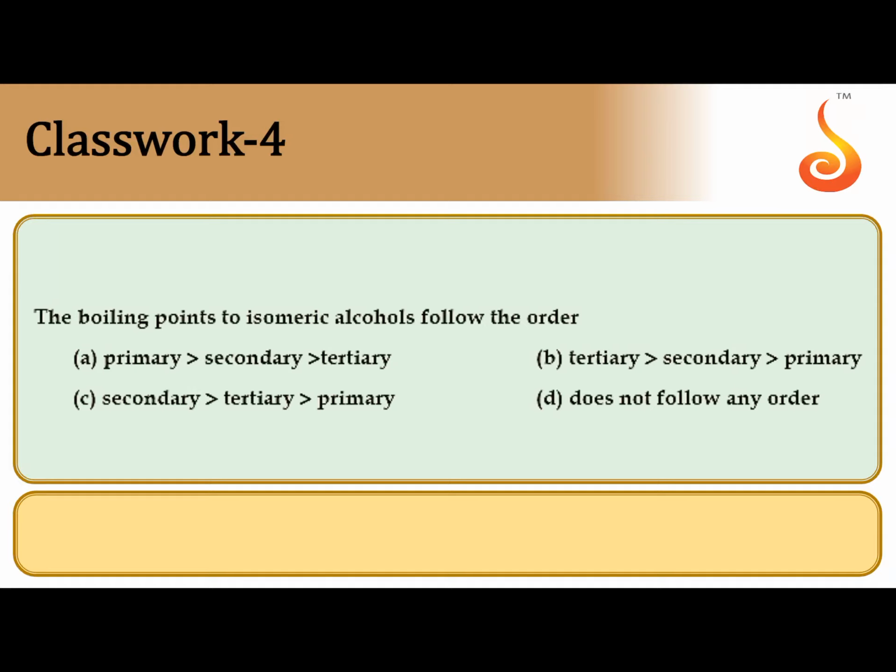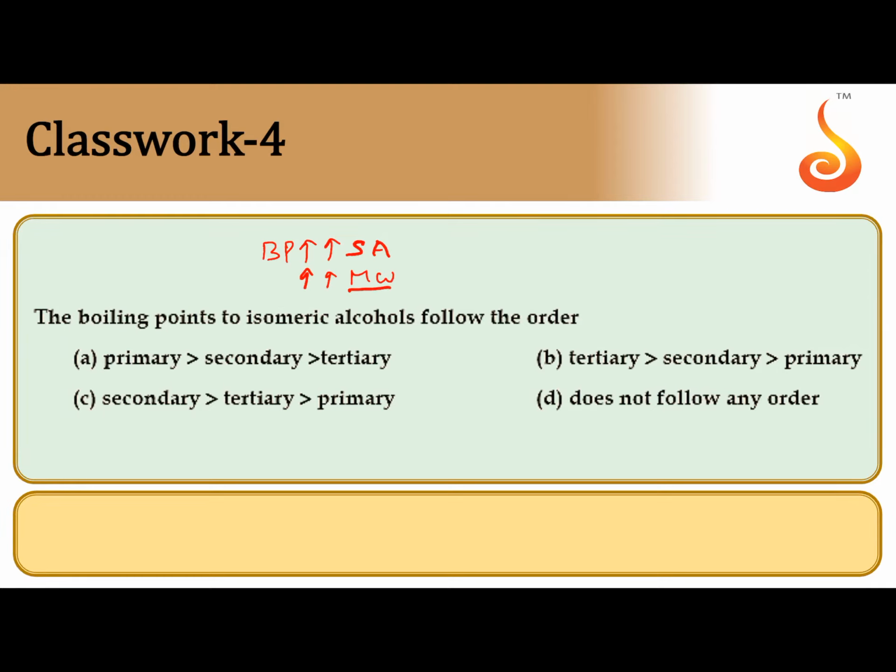Next, the boiling points of isomeric alcohols follow the order. Boiling point increases with van der Waals forces of attraction. Van der Waals forces of attraction depend on the surface area of the molecule or the molecular weight of the molecule.